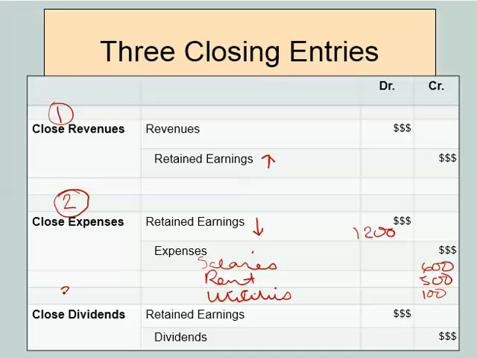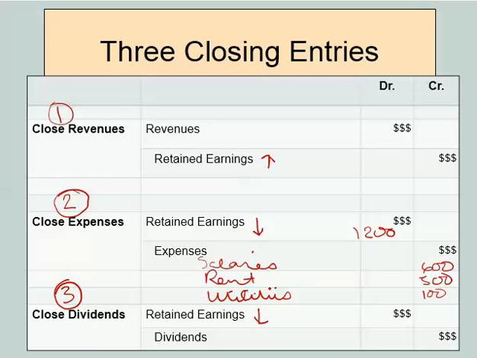And then the third step along the way is going to be to close out our dividends. So by doing that, what we do is we credit dividends because it normally carries a debit balance. So we want to zero that account out, and then we decrease our retained earnings for the amount of dividends that were paid out during the year.